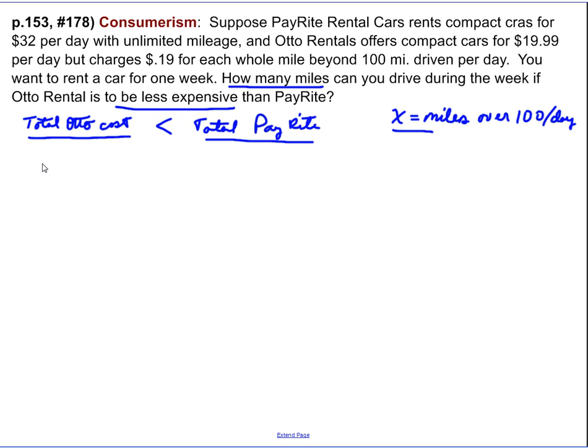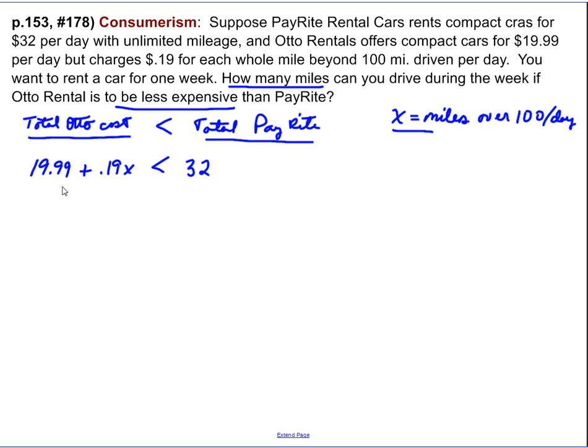Well, with our auto cost, we're going to be paying $19.99 per day. Now, this is cost per day, plus that extra 19 cents times the X miles over 100 that we drive per day. That cost has to be less than $32 per day. Well, this is a really simple one for us to solve, even though the numbers look a little difficult. It's really not that hard.